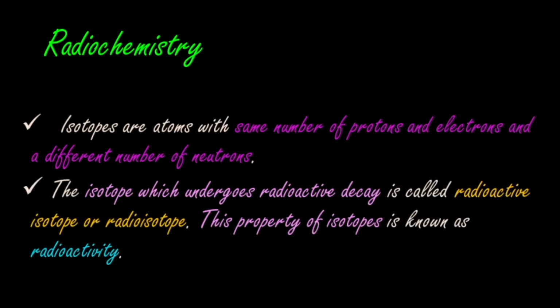The isotope which undergoes radioactive decay is called a radioactive isotope or radioisotope. You understand, the unstable isotopes lose their energy in the form of radiation to become stable. This phenomenon is called radioactive decay, and the property of the isotope is known as radioactivity. For example, anyone can give a well-known radioactive isotope?